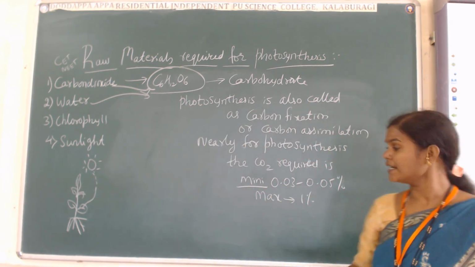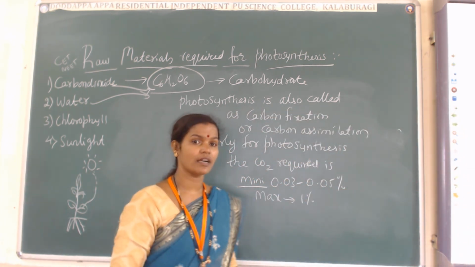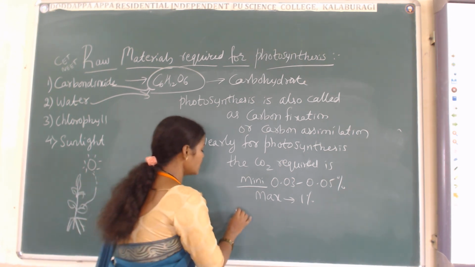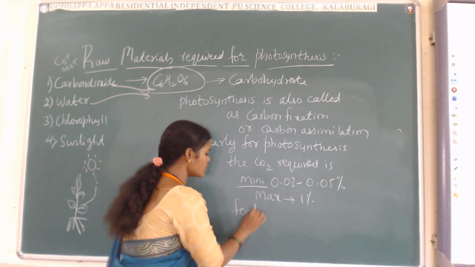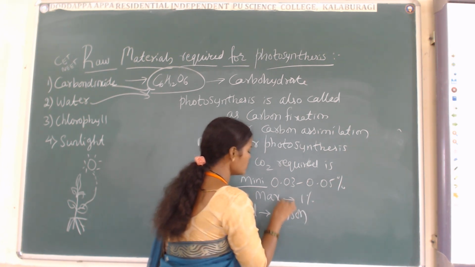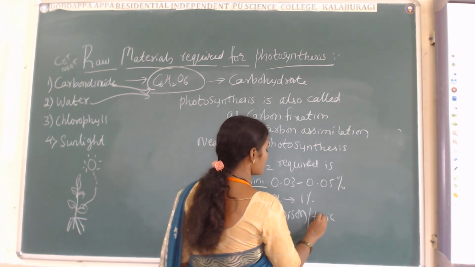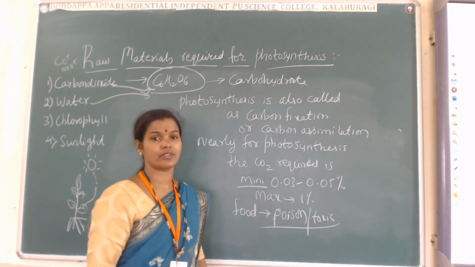If it exceeds 1%, if CO2 becomes more than 1%, the food is going to convert into poison or toxic substance. Understood?